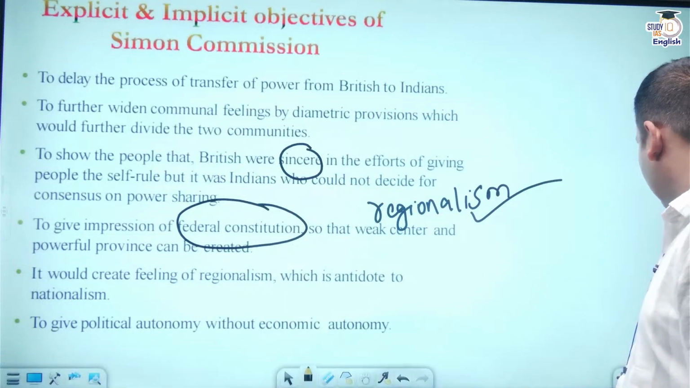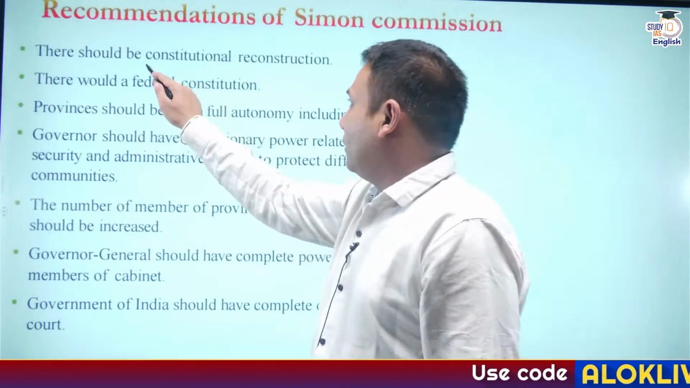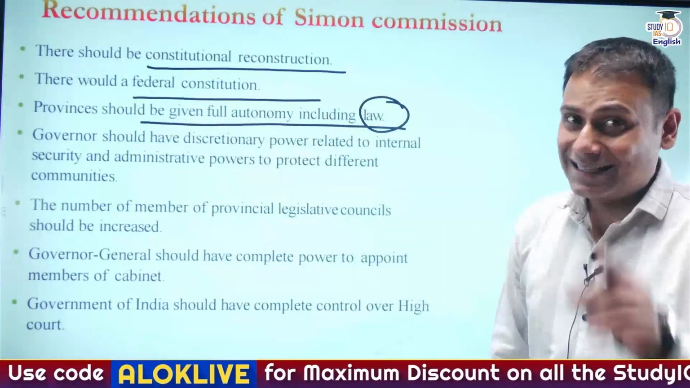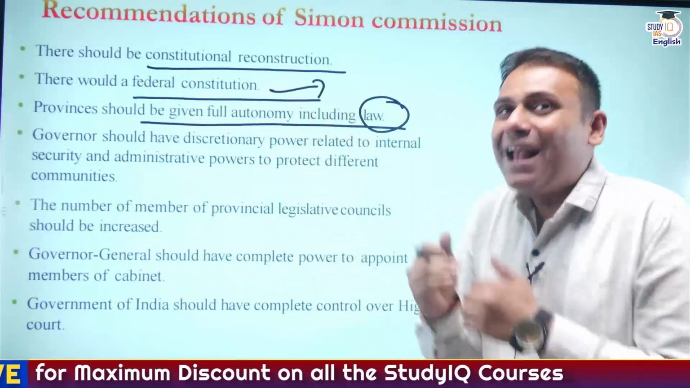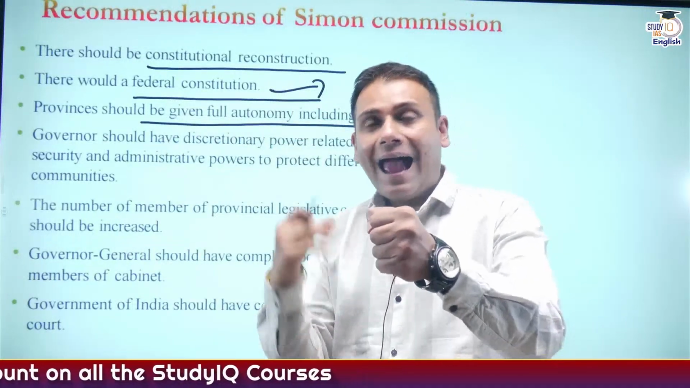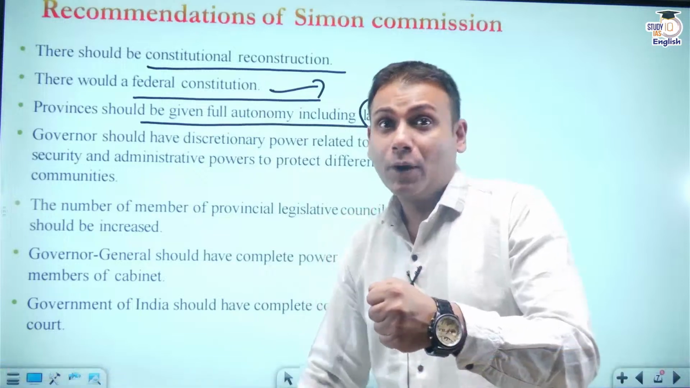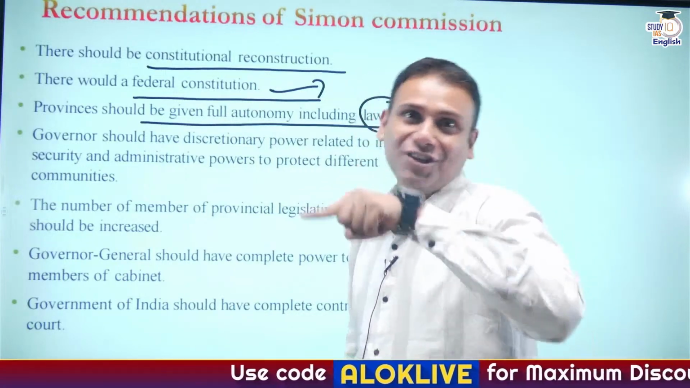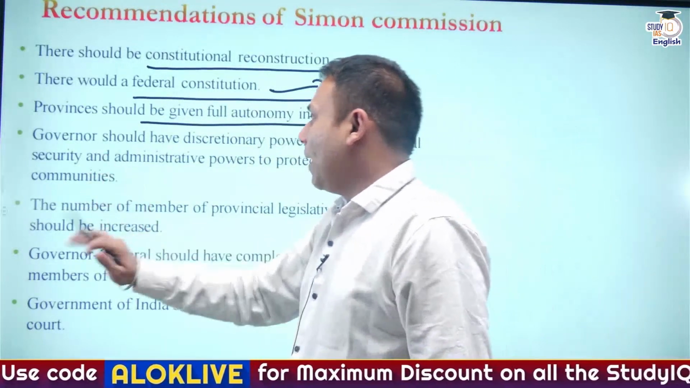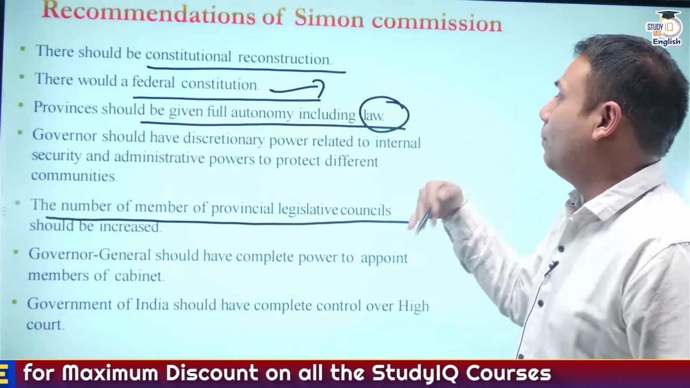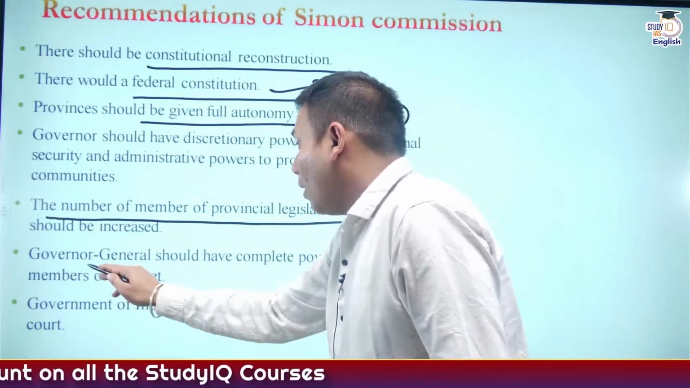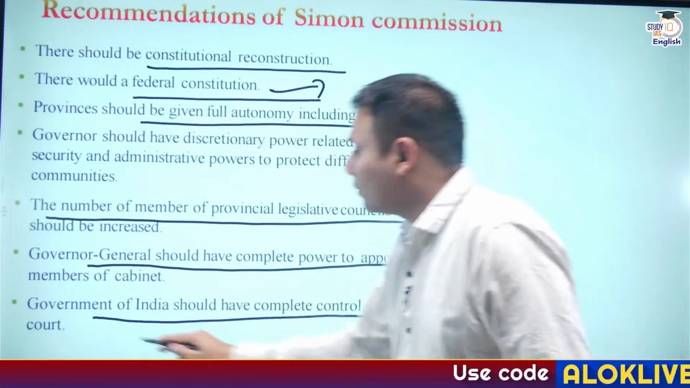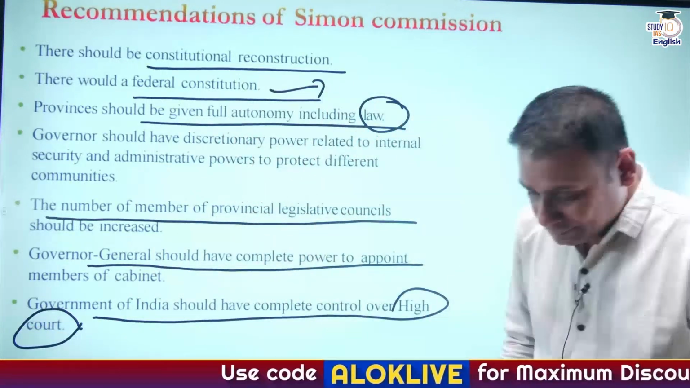Let's understand. There should be constitutional reconstruction, a federal constitution, and provinces should be given full autonomy including law. As discussed earlier, a federal constitution basically means we need to have a strong center and weak states or provinces. But what was here? A weak center and strong provinces, which will promote regionalism. Then, the number of members of the Provincial Legislative Council would be increased. Apart from this, the Governor General should have the power to appoint the members of the cabinet, and the Government of India should have complete control over the High Court. Let's understand about this point, guys.